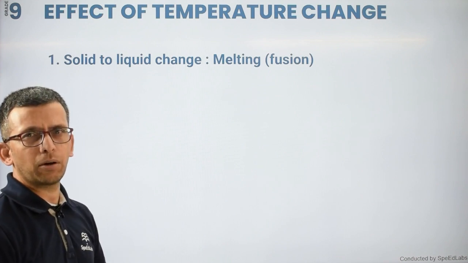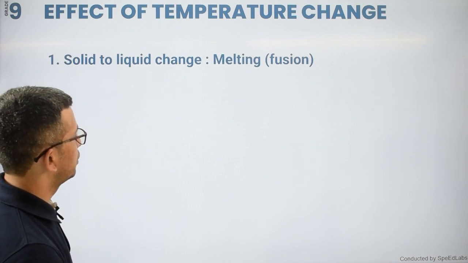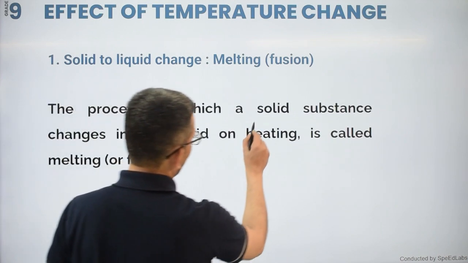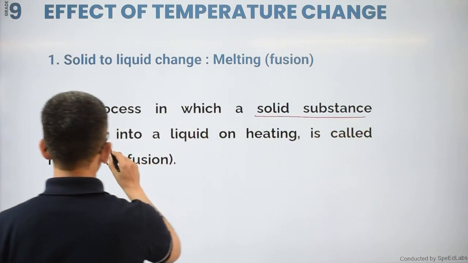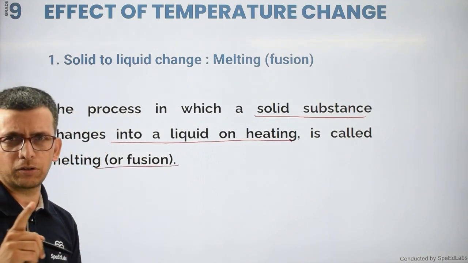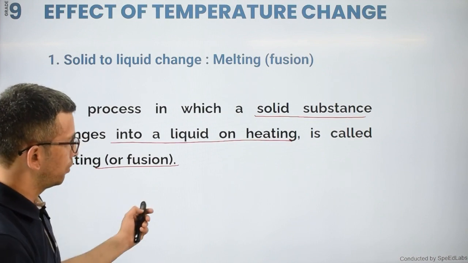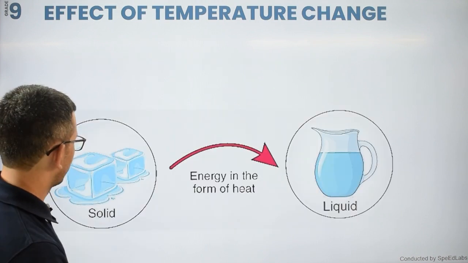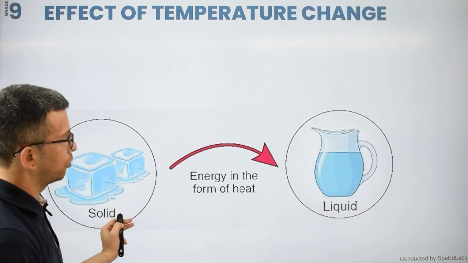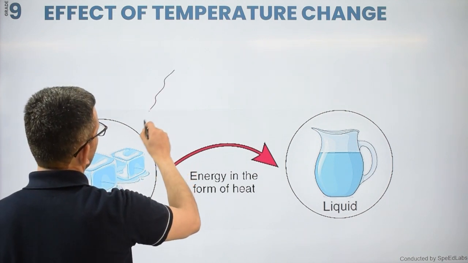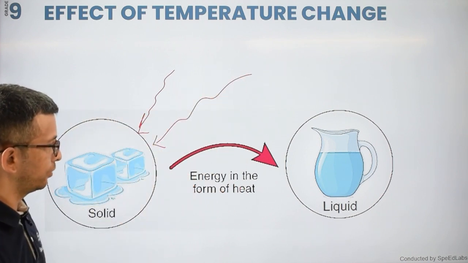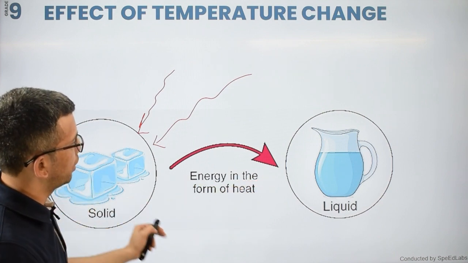The very first point we are going to learn here is solid to liquid change, that is melting, or you can say fusion. The process in which a solid substance changes into liquid on heating is called melting or fusion. We have already seen this in the case of an ice cube. Energy in the form of heat is absorbed by the ice cube from the surroundings, and this energy converts the solid ice cube into liquid. So this is called melting.